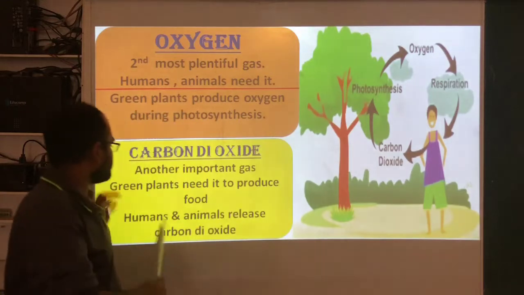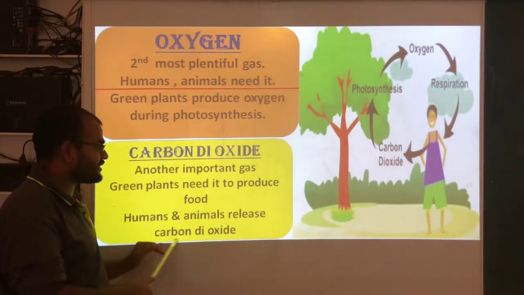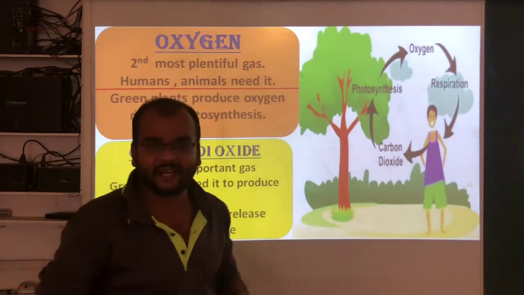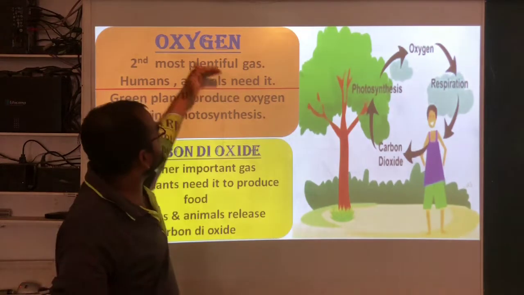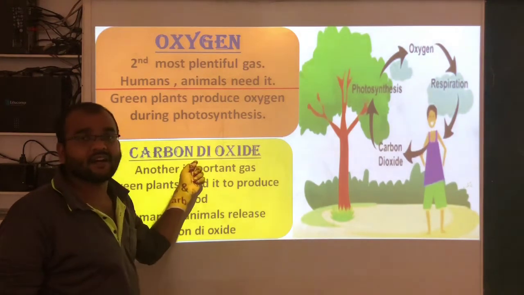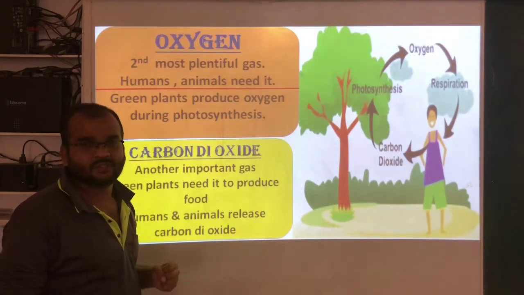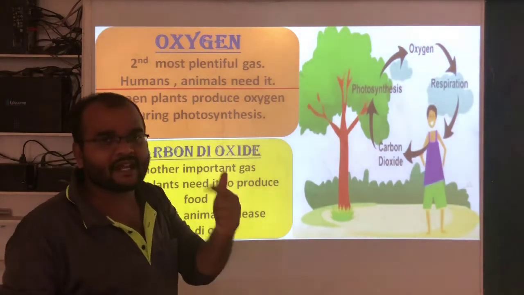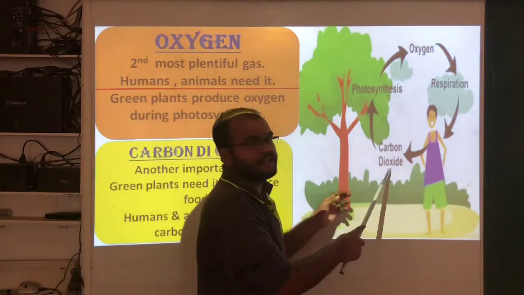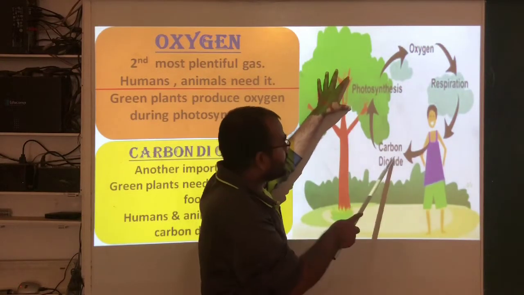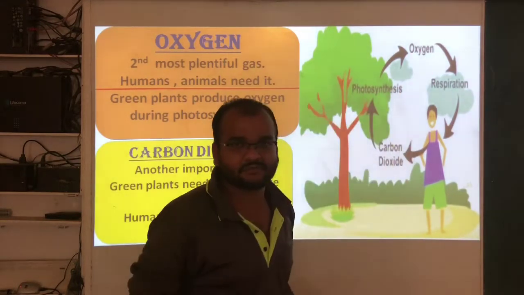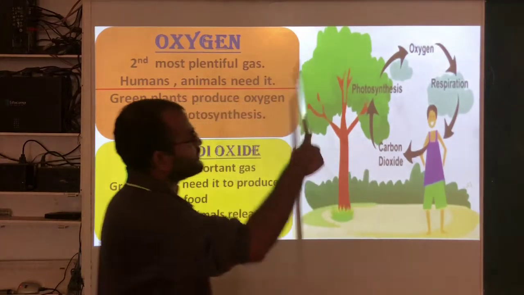Plants. Next, humans and animals release carbon dioxide. Who will release the carbon dioxide? Humans and animals release the carbon dioxide. See here, both these are interlinked. Oxygen and carbon dioxide are interlinked with each other. Why? Because human beings and animals release carbon dioxide into the atmosphere, and the plants take carbon dioxide and again release oxygen into the atmosphere. So this is a cyclic process.